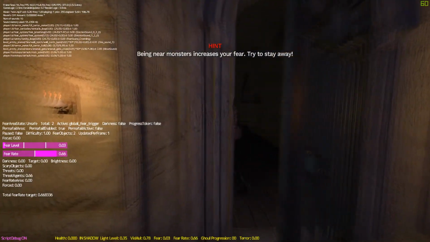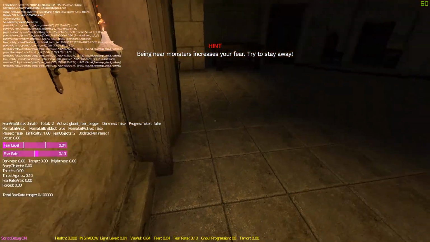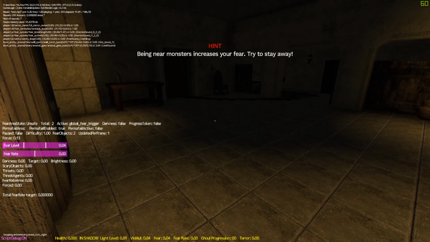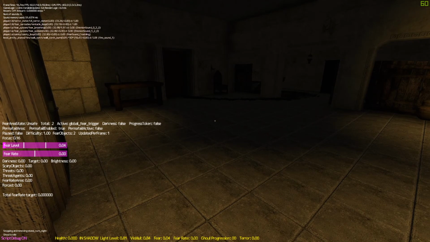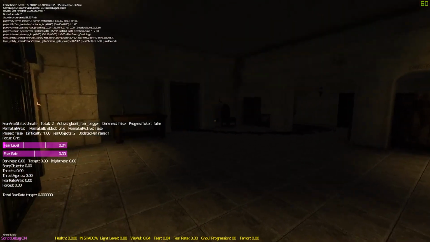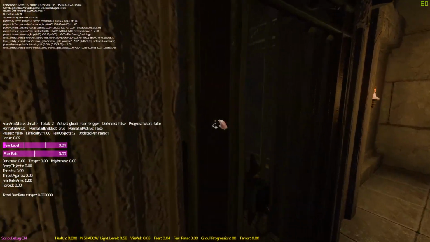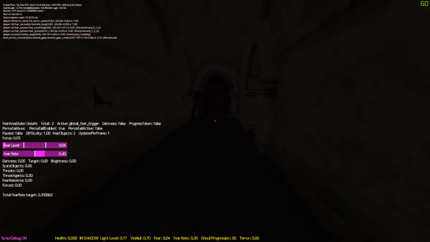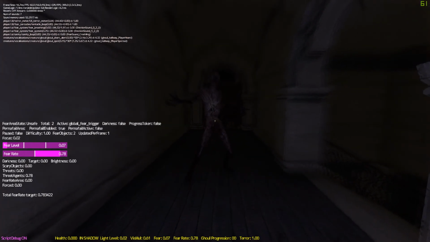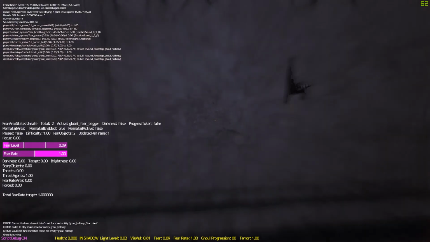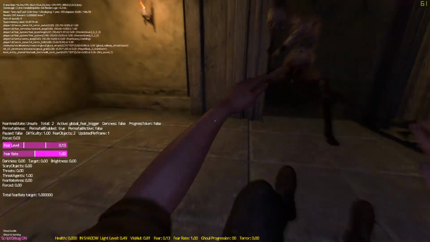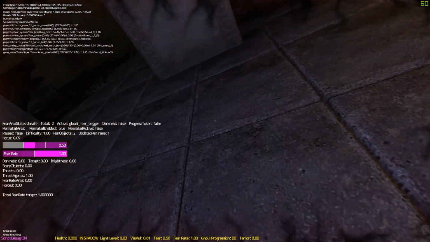Let's go see if we can hide from him. He can't get in here. We don't have paths in here anyway, so he can't get in here. And we just wait for it to go idle, and our music should just fade away. And there it goes. He's idle now. You can see it says he's idle, and the music's faded away. And if we go back and bother him again, our music should play again. So go ahead and alert him. He's being alerted. And then here's our music. We can let him hit us, and our music will continue to play as well.